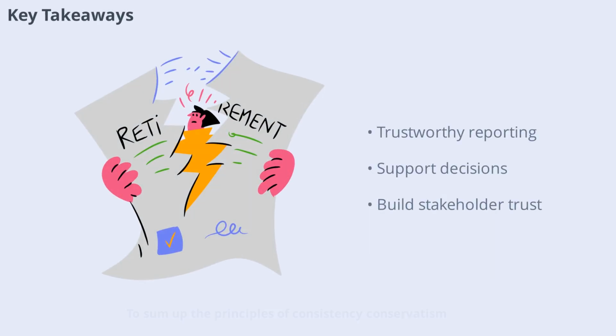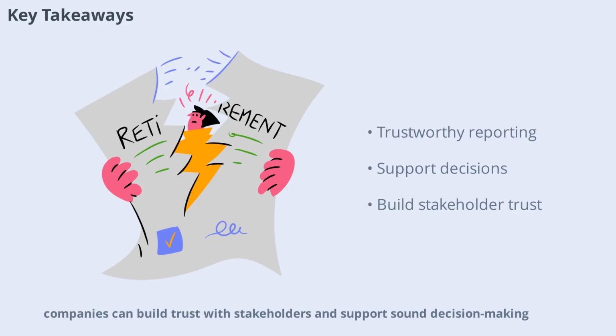To sum up, the principles of consistency, conservatism, and full disclosure are essential for trustworthy financial reporting. They help ensure that financial statements are comparable, realistic, and transparent. By understanding and applying these principles, companies can build trust with stakeholders and support sound decision-making.